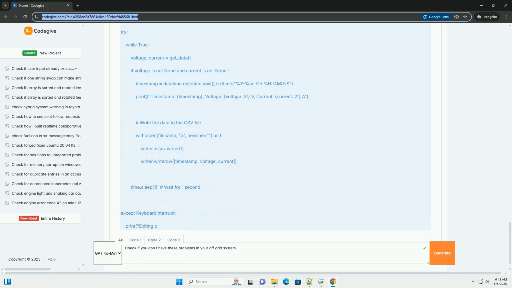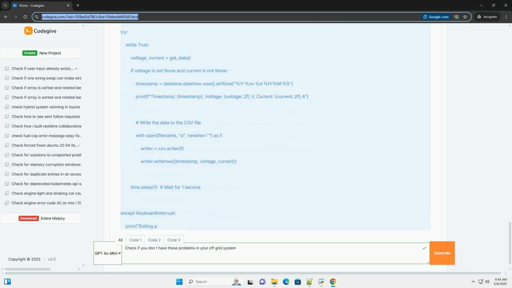Important considerations for SOC estimation. Accuracy: SOC estimation is inherently challenging. The accuracy of the estimate depends on the accuracy of the voltage and current measurements, the knowledge of the battery parameters, and the sophistication of the estimation algorithm. Calibration: calibrate your SOC estimation algorithm regularly to account for battery aging and changes in operating conditions. Temperature compensation: battery voltage and capacity are affected by temperature.